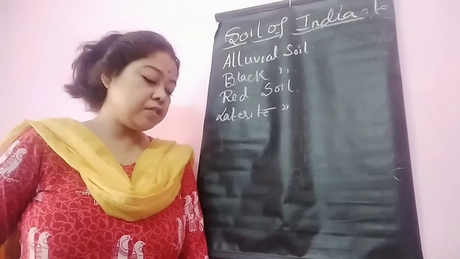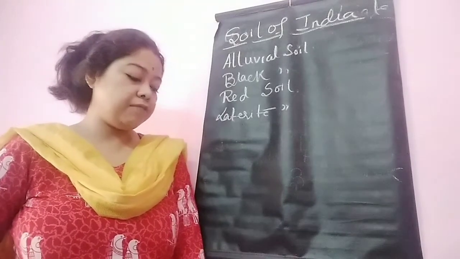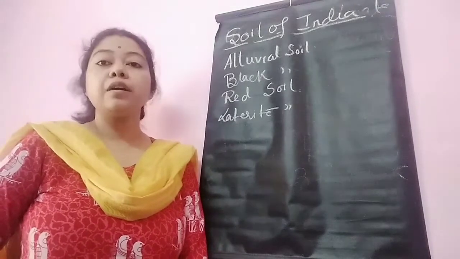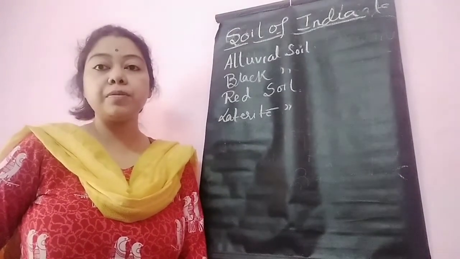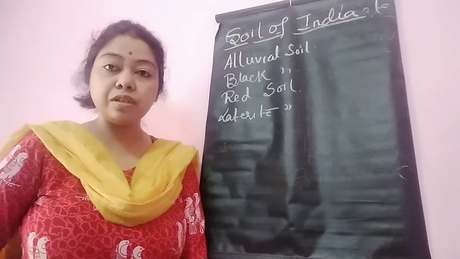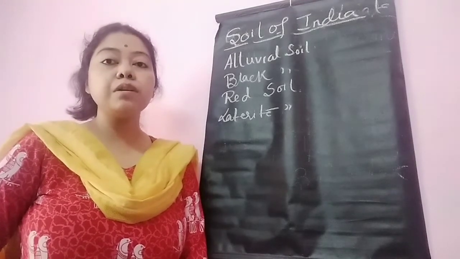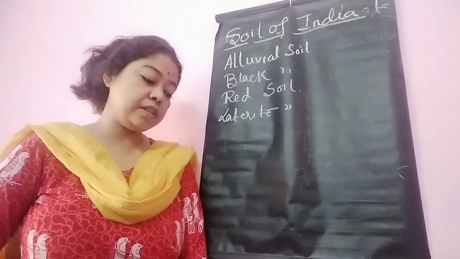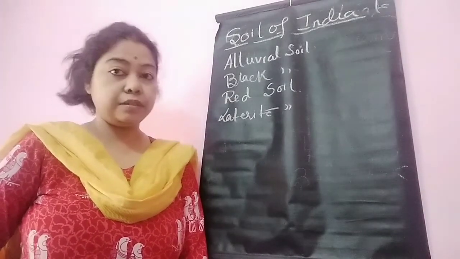Now regional distribution. This soil is mainly found in Karnataka, Tamil Nadu, Andhra Pradesh and Kerala. These regions are mainly suitable for crop cultivation on this type of soil.